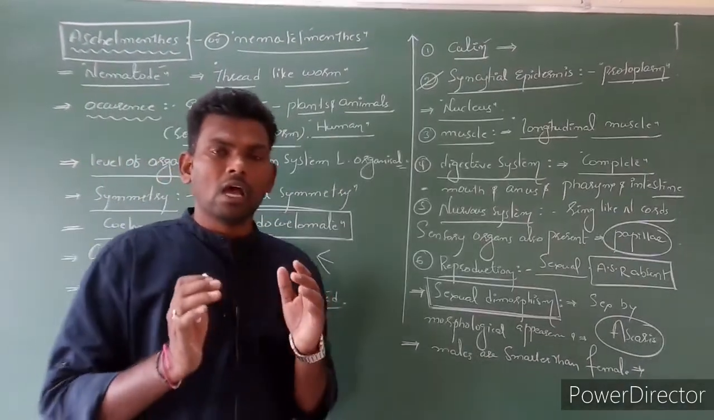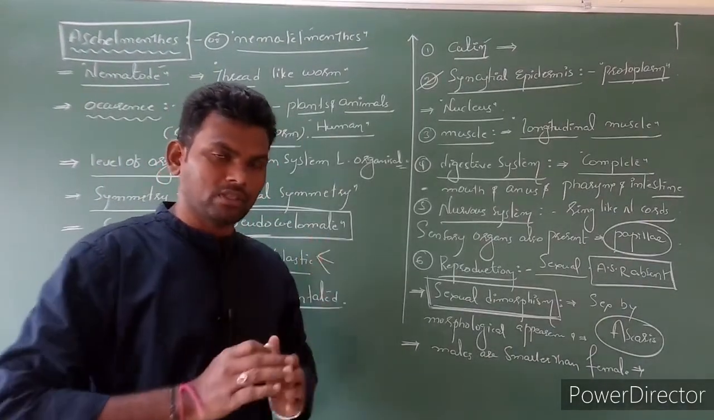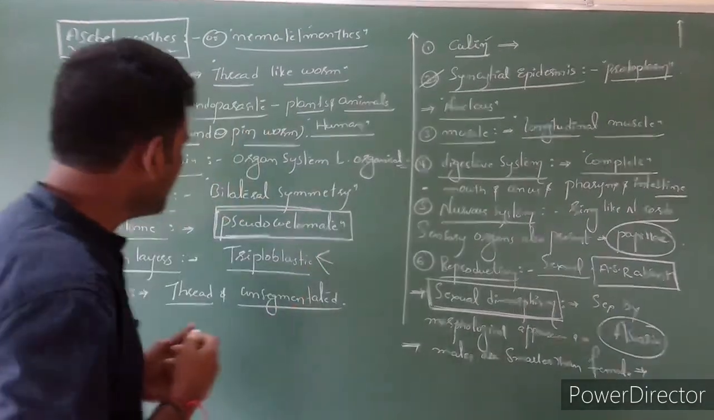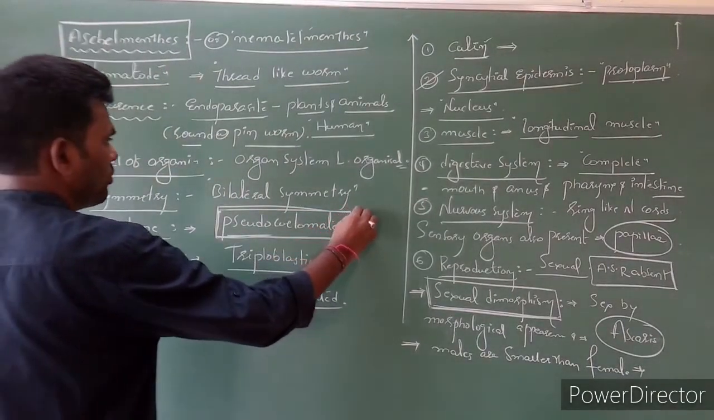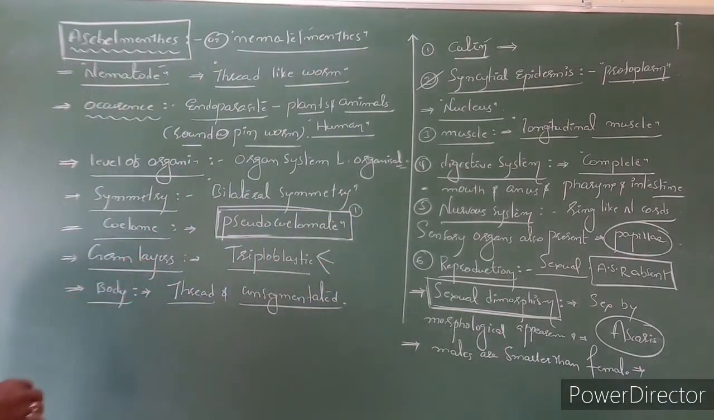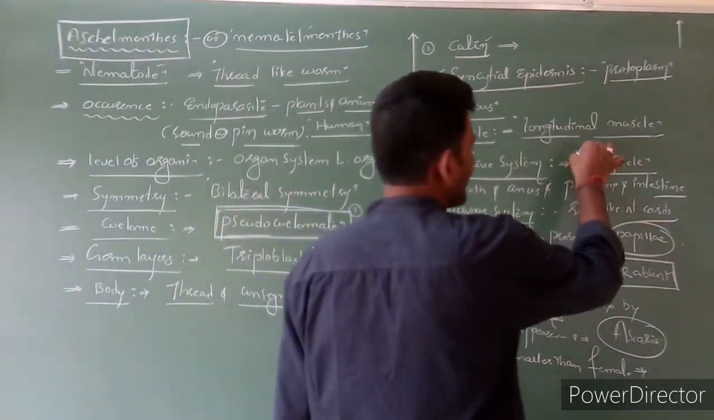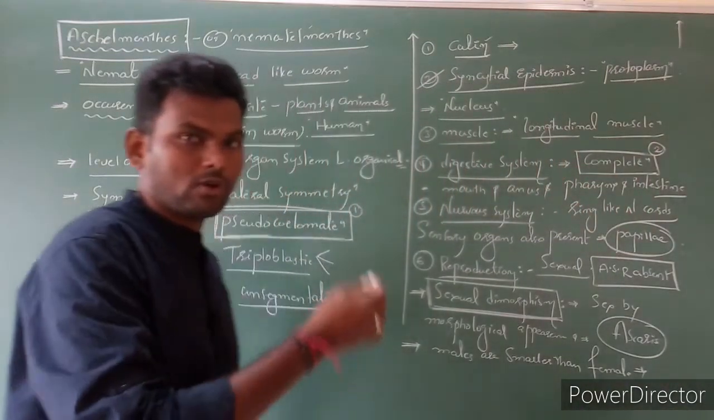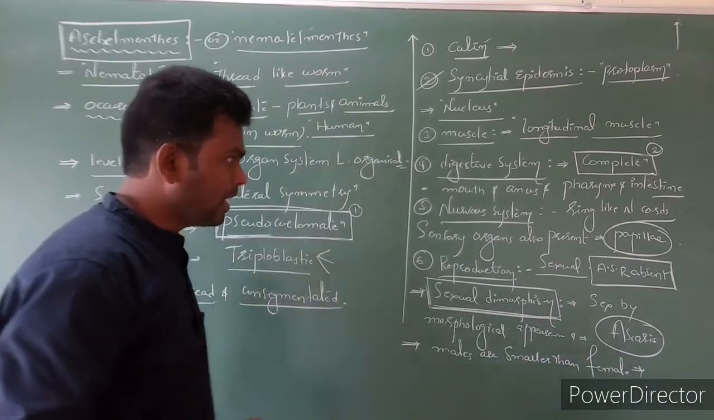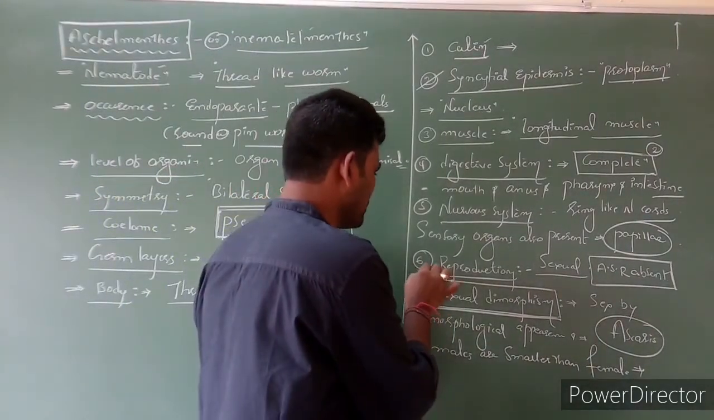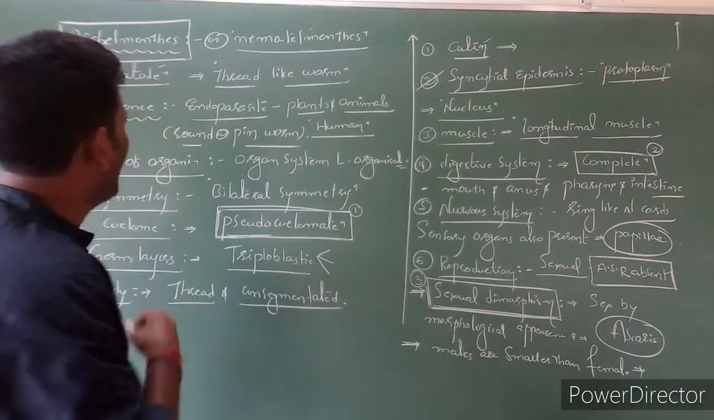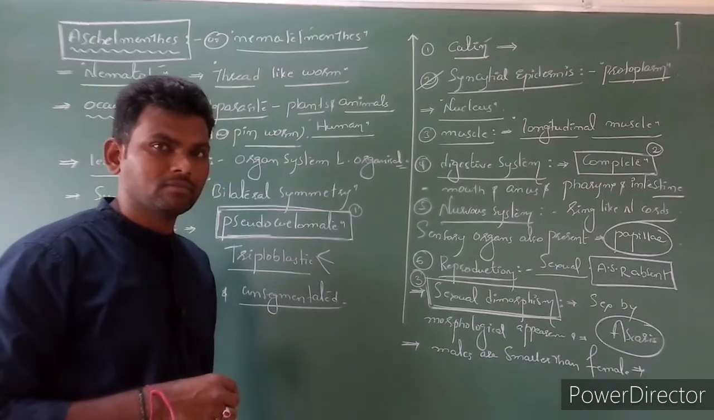Just focus on Platyhelminthes and Aschelminthes. The majority of the characters are the same. Where you have to look, the first one is pseudocoelomate, which is not present in Platyhelminthes. Next is the digestive system, a complete digestive system, the second difference, not present in Platyhelminthes. And the third one is sexual dimorphism, the best identification character of Aschelminthes. Clear?